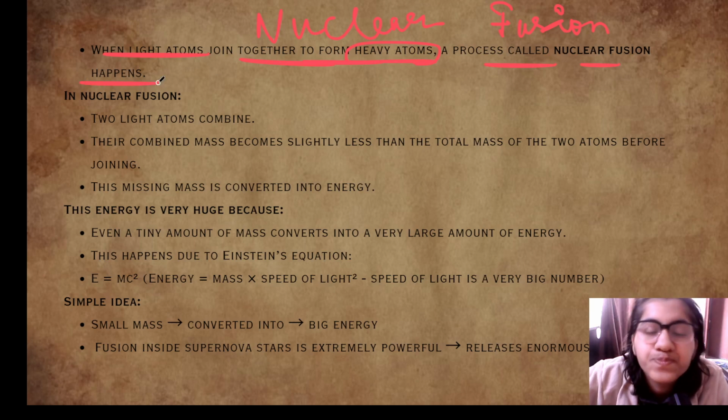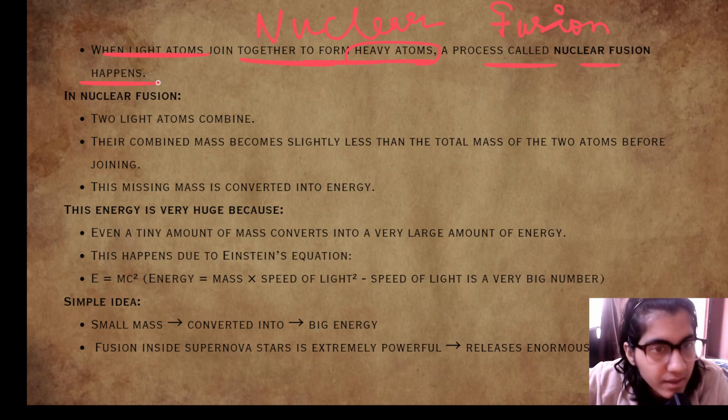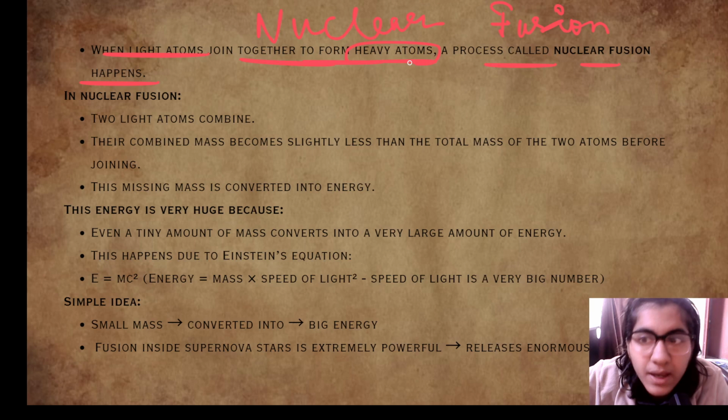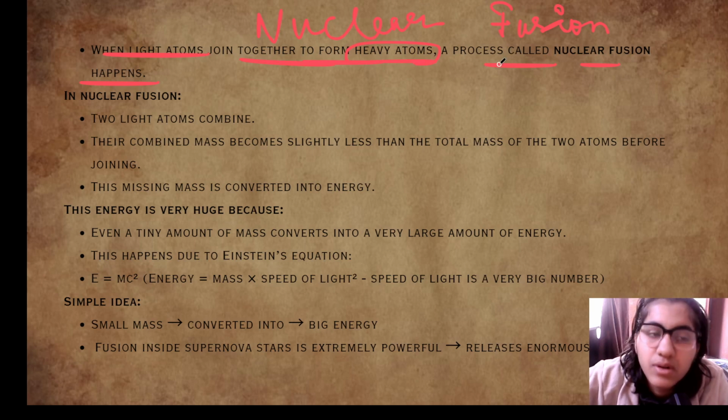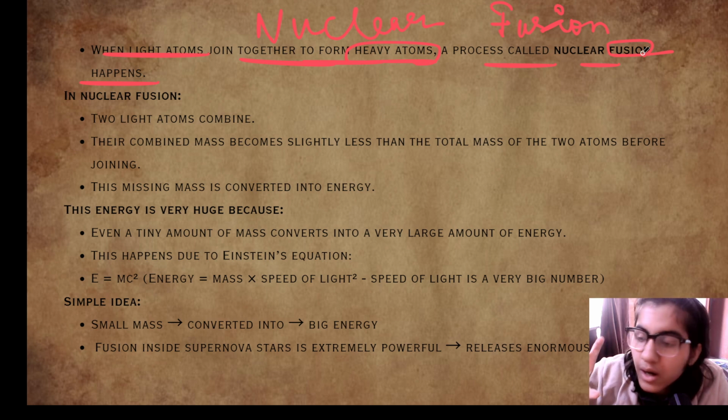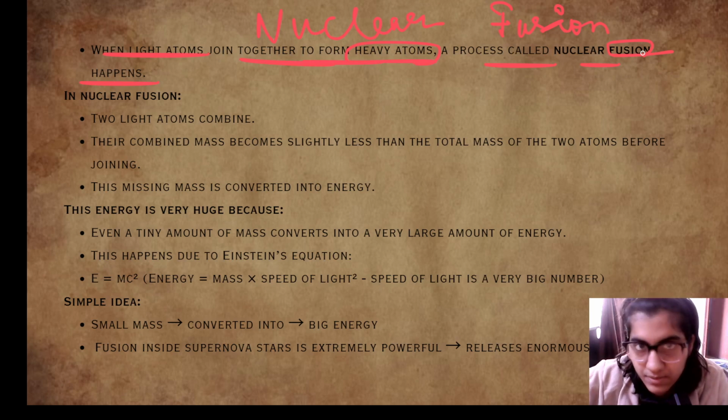So two light atoms join and combine, and they form a heavier atom. This process is called nuclear fusion. Two light atoms fuse together to form a heavy atom.